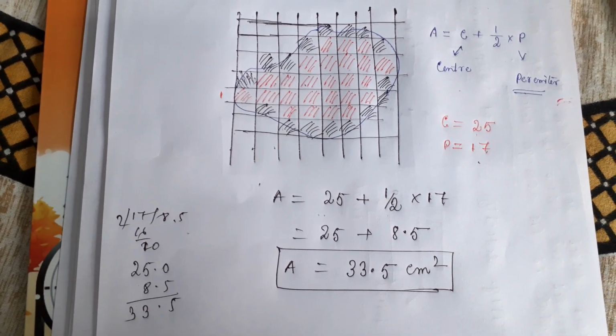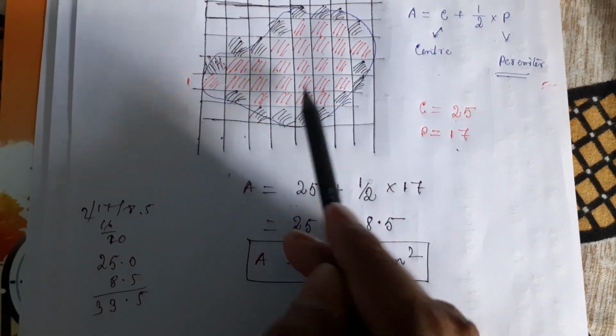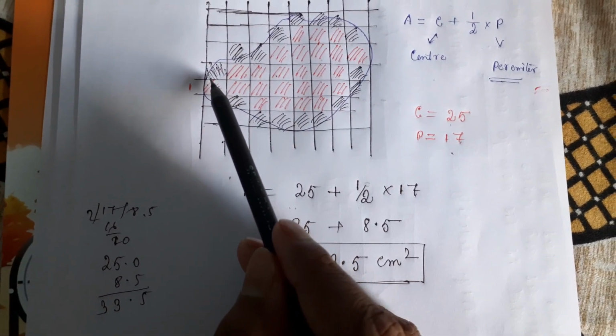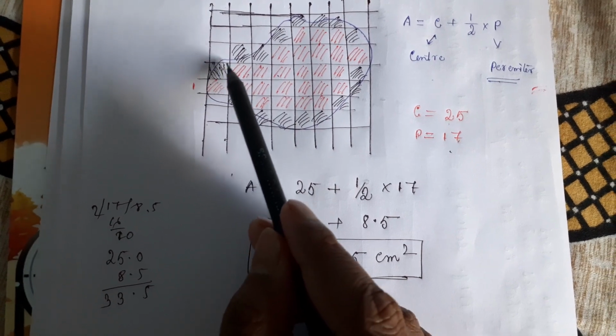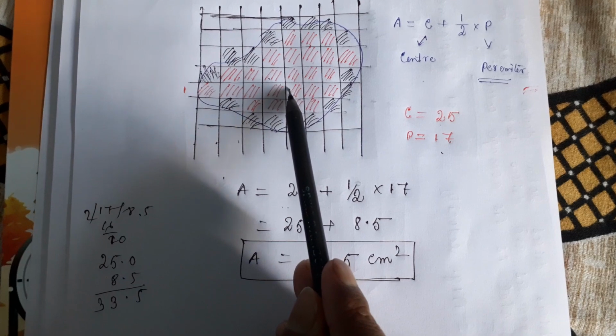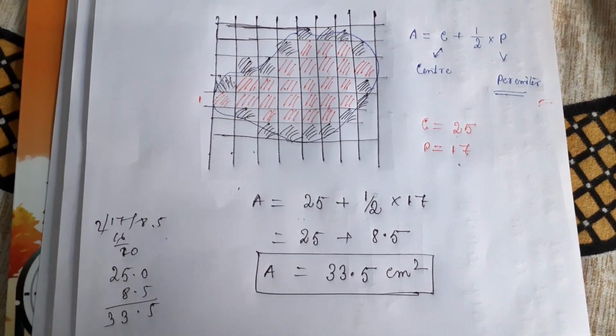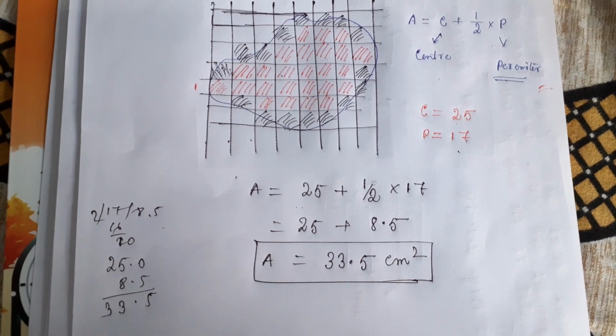Okay, so in this way you can easily calculate. First calculate the complete squares which are present inside the surface, then calculate the incomplete squares, that means through which the perimeter line is just going. Okay, so this is the red one, that is the center, and the perimeter one, that is the black one. So in this way you can easily calculate this one.